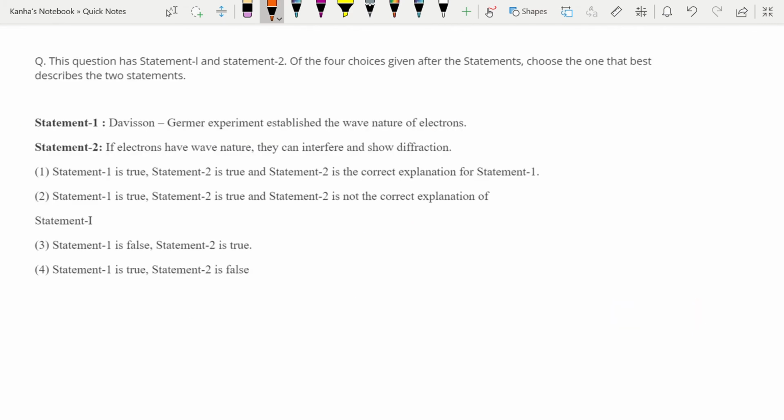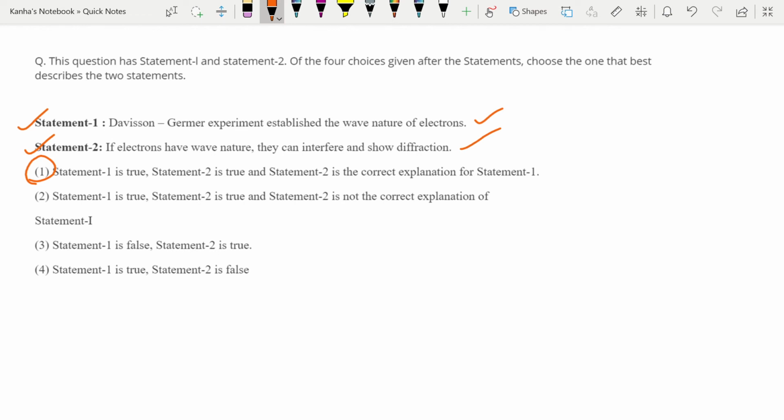So I've picked up this question just to tell you about some facts. In this question, of the four choices given after the statements, choose the one that best describes the two statements. First statement: the Davisson-Germer experiment established the wave nature of electrons. Second: if electrons have wave nature, they can interfere and show diffraction. So I want to tell you that the answer for this is 1, which is statement 1 is true and statement 2 is true and statement 2 is the correct explanation for statement 1.